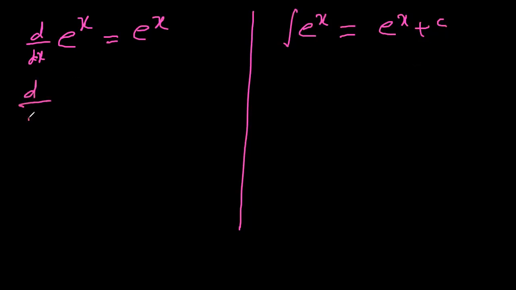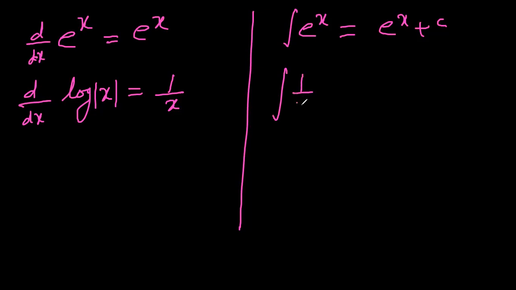And let's write the derivative dy/dx of log x. The derivative of log x is 1 by x. We take log of positive quantities only, it is defined for positive real numbers only. So the derivative of log x is 1 by x. So integration of 1 by x dx, meaning integration of x to power negative 1, right? There you will not apply the x to power n formula. Instead, you will write log of mod of x plus c.